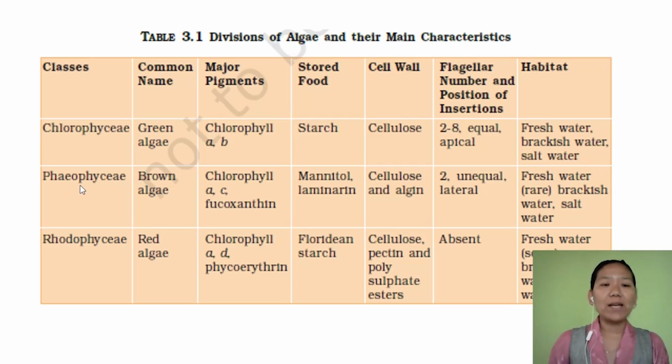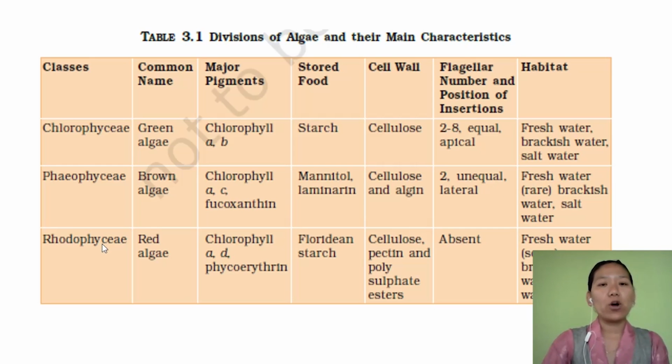Next, Phaeophyceae, commonly called brown algae. Major pigments are chlorophyll A, chlorophyll C, and fucoxanthin. The food is stored in the form of mannitol or laminarin. The cell wall has cellulose and algin. As discussed, this algin is used commercially as hydrocolloids. The number of flagella is only two, which are unequal and lateral in position. They are rarely found in fresh water, but mostly found in brackish water and salt water.